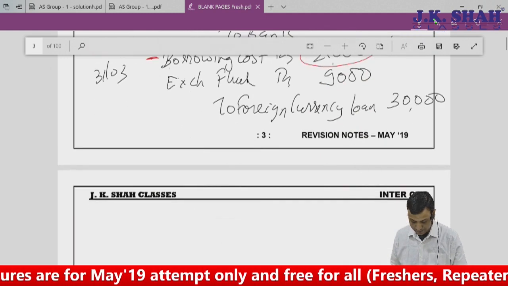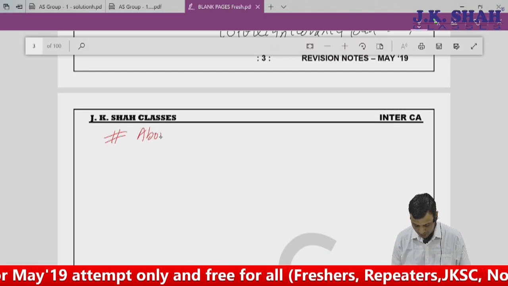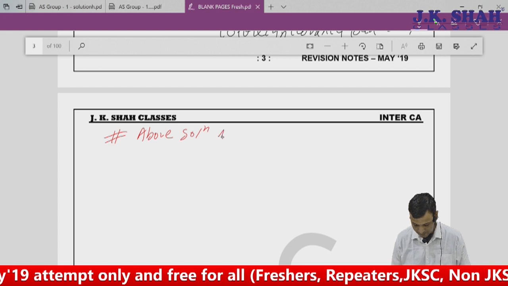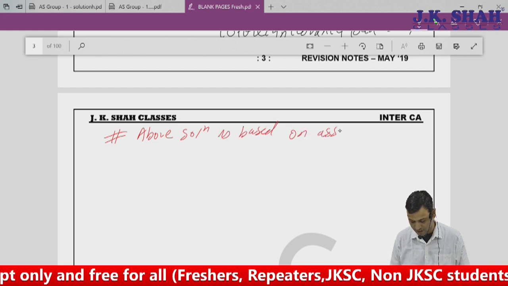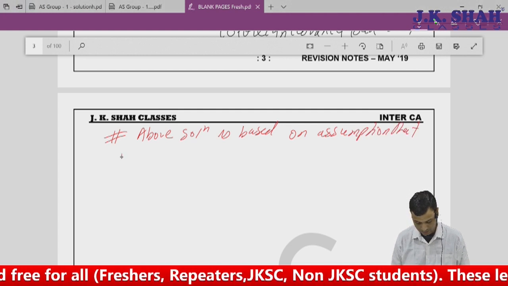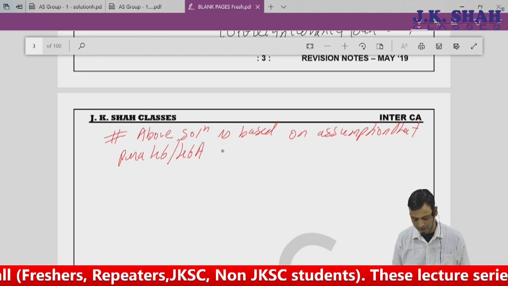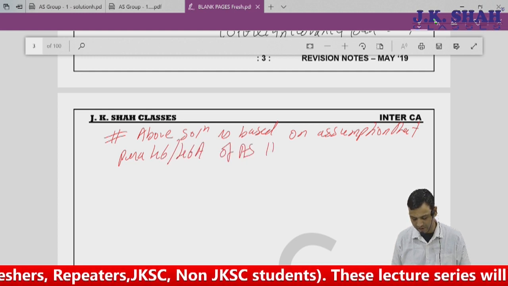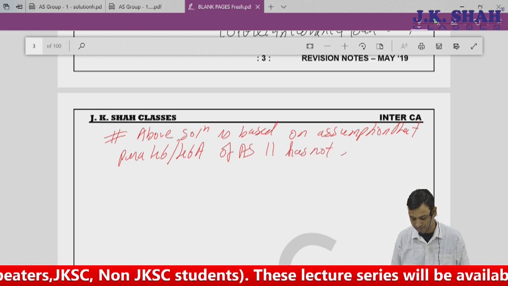Clear? Now, a very important point: the solution which I have done above is based on the assumption that para 46/46A of AS 11 has not been applied.